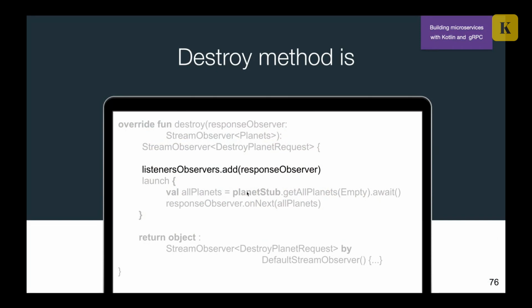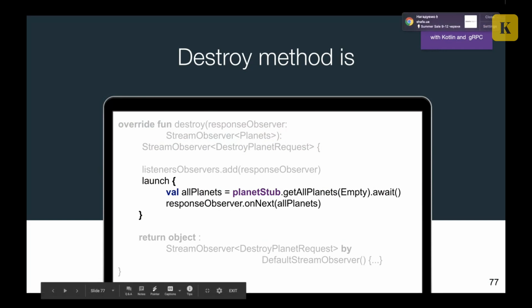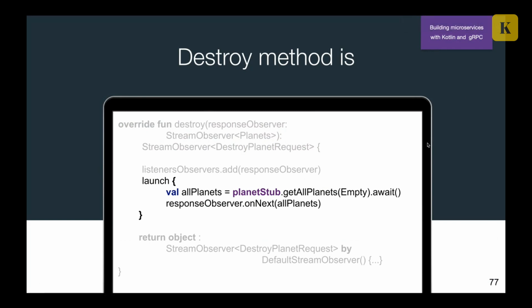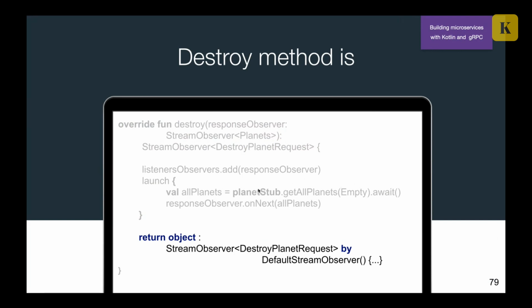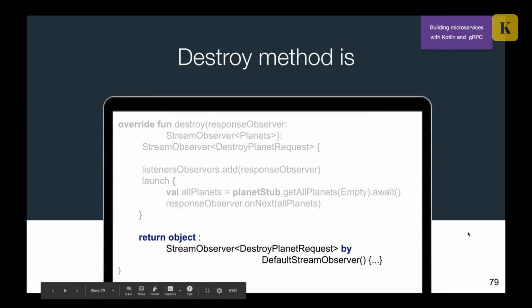So using futures, we can see that we first add our client to the list of observers, so that it can be notified later. And then using some Kotlin stuff, you can launch a coroutine and do it with the await method. So when we are doing get all planets, we're not using the callback, we're just calling the method await, and then we're using this all planets in order to notify our user. And then we again have to return this stream observer because we're still with gRPC Java.